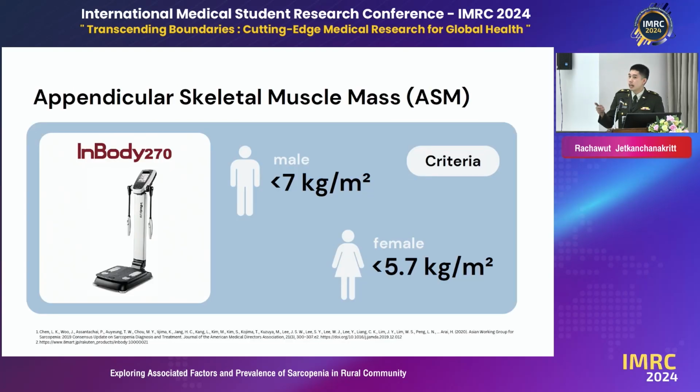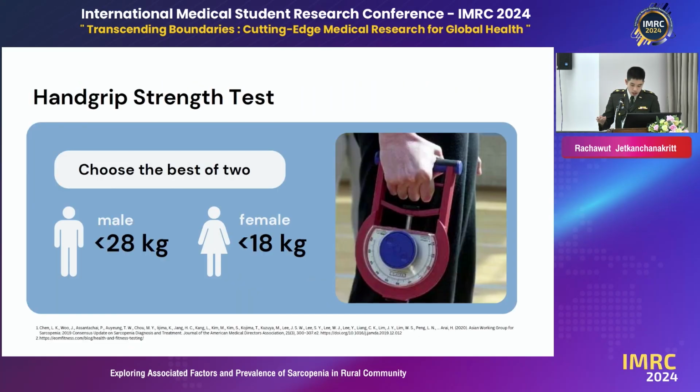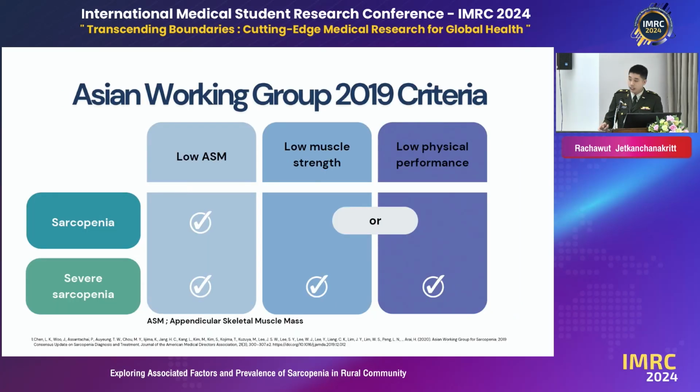First, we have to measure the appendicular skeletal muscle mass, or ASM, by using the InBody 2070. The cut point for the male is 7 kilograms per meter squared and 5.7 kilograms per meter squared for the female, respectively. Next one is the muscle strength that we have to measure. In this project, I use the hand grip strength test. In males, we use 28 kilograms, and in females, we use 18 kilograms as the cut point for low strength. And the last test is the physical performance.